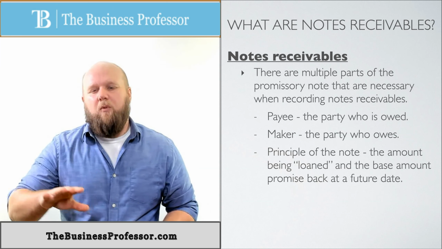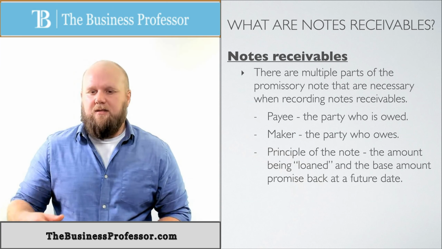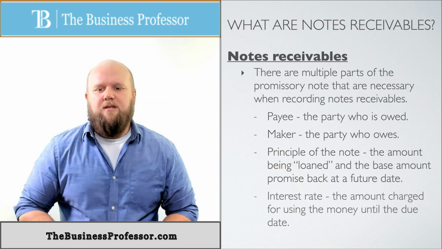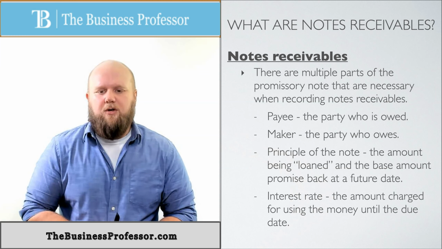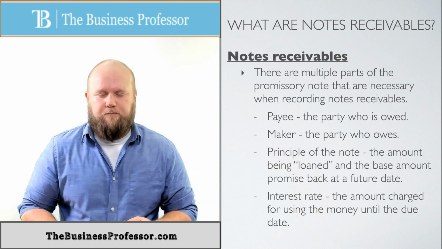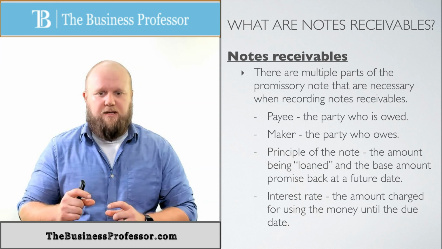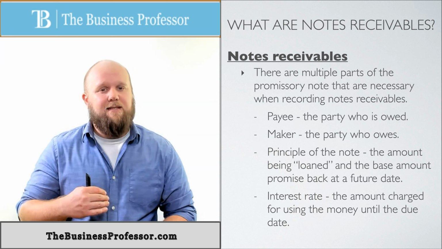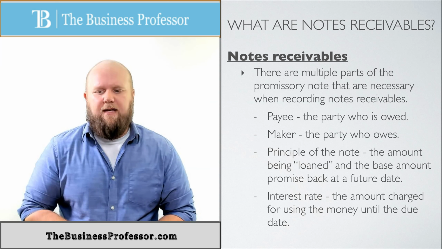That's the base. We also know there's another piece to this, because not only are you owed the principal, you're also owed the interest side of it too. And so interest rate, that is the amount charged for using the money until the due date. It's important to keep those separate, because the principal is just them giving your money back. The interest is actually what you earn, so that is a type of revenue for you. So that's why we have to keep those things different.